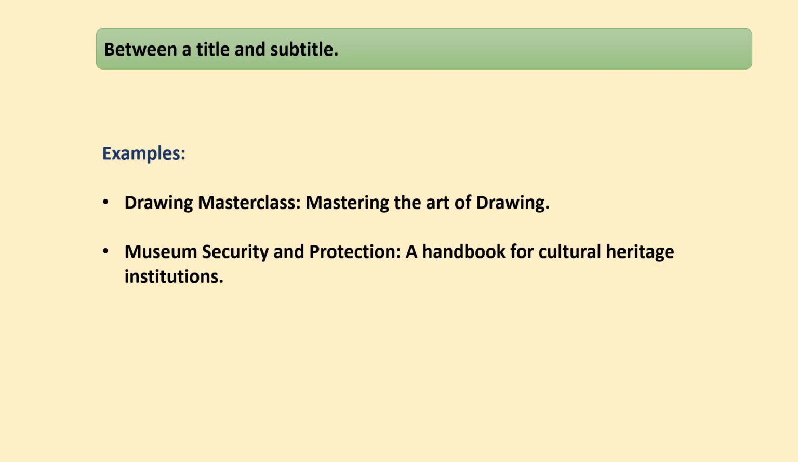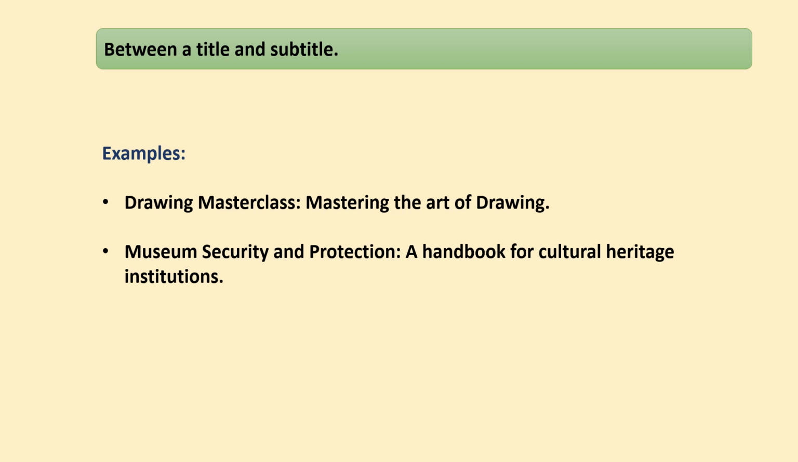The second place you should use a colon is between a title and a subtitle, especially in books. You can also use it in movies. Now, let's look at these examples. This first one is a book, Drawing Masterclass: Mastering the Art of Drawing. So the title is Drawing Masterclass. The subtitle is Mastering the Art of Drawing. So you use a colon to separate the title from the subtitle.